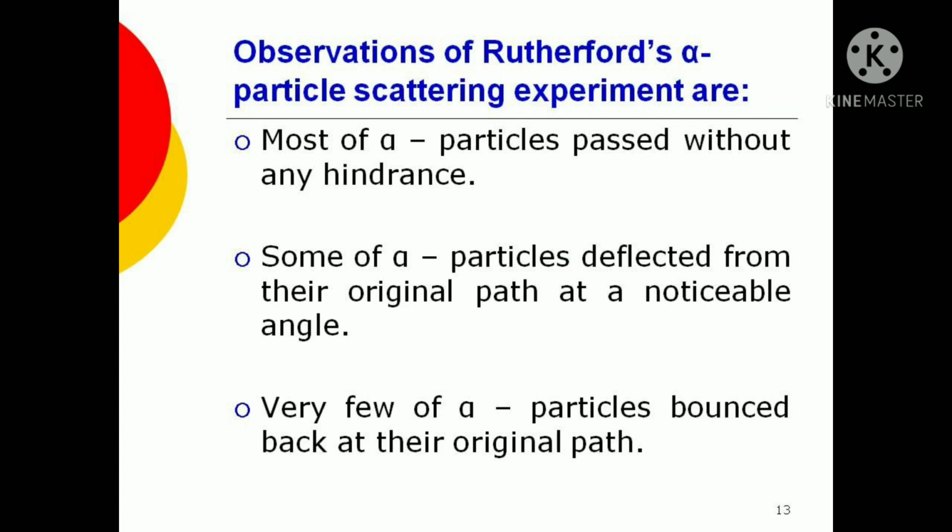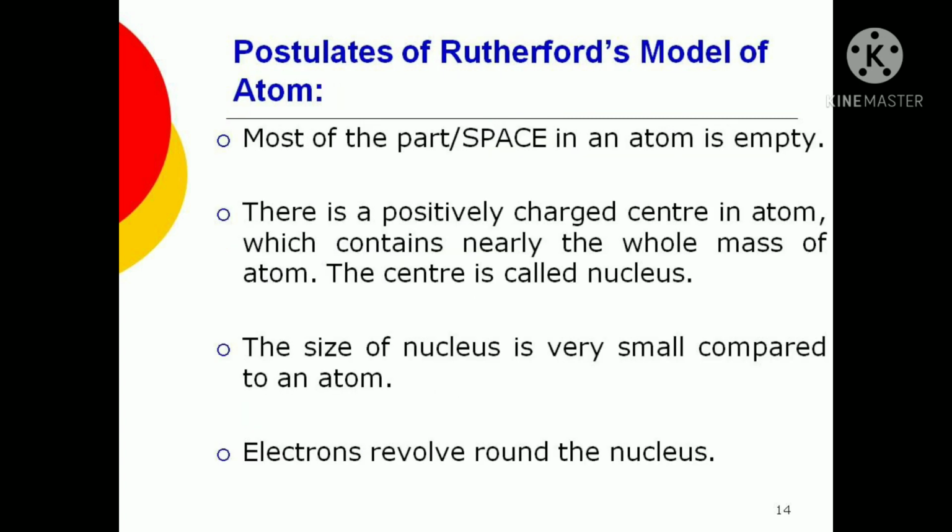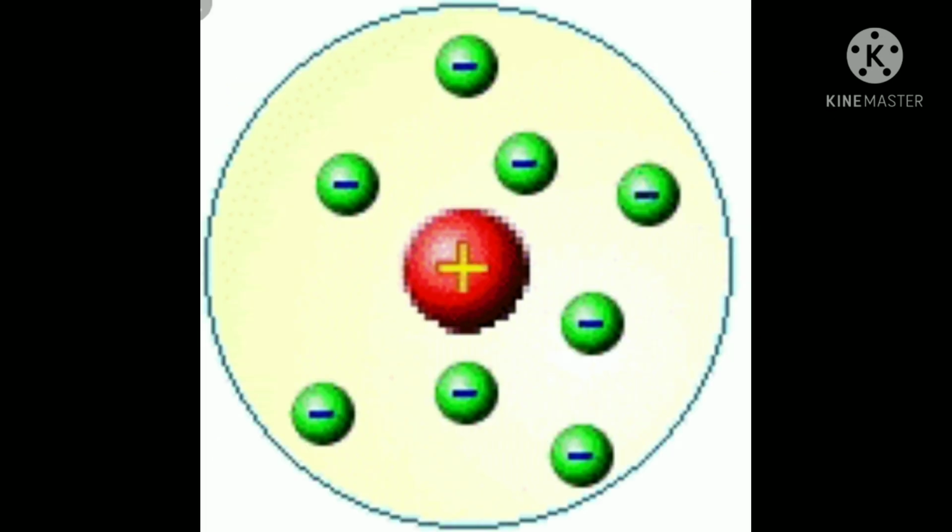Okay, so that means the sheet has gaps to let the alpha particles pass, and very few were able to deflect or turn, because the positively charged helium was passing through empty space. That means the atom has some space in itself to let it pass. So the atom must be somewhat empty in between. So this was Rutherford's thought, that positive charge is at the center and negative charges, electrons, are revolving around it. By this he discovered the nucleus also.